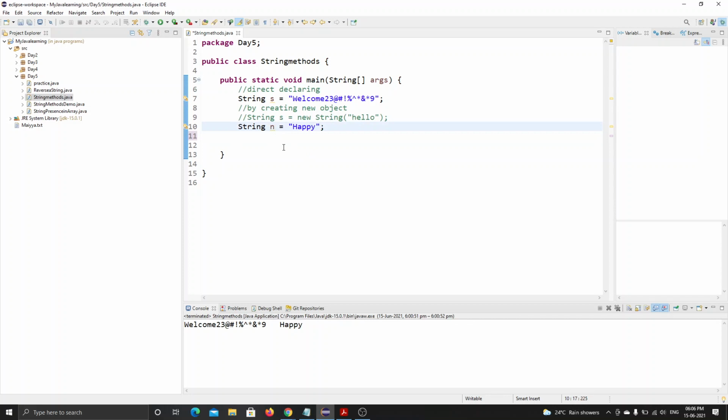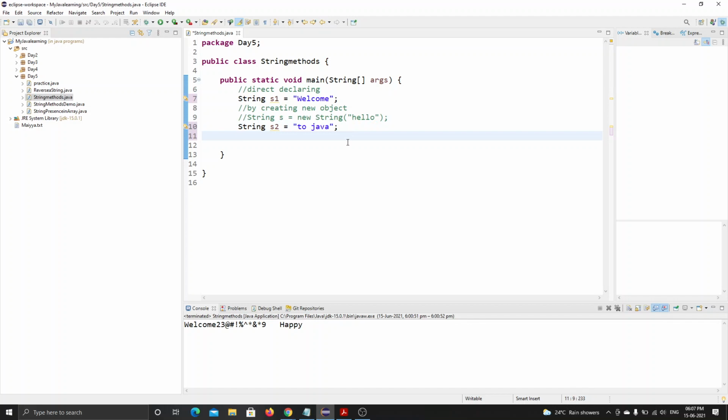We'll be declaring it as s2, and this one as s1. Remember, s1 is "welcome" and s2 is "to Java".